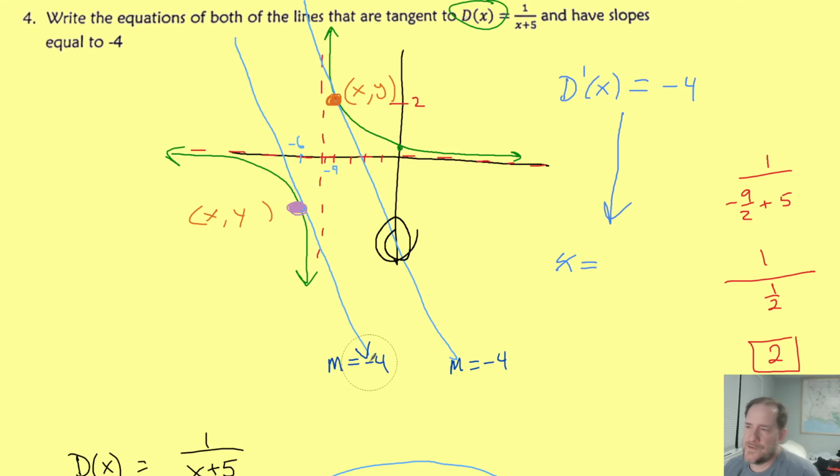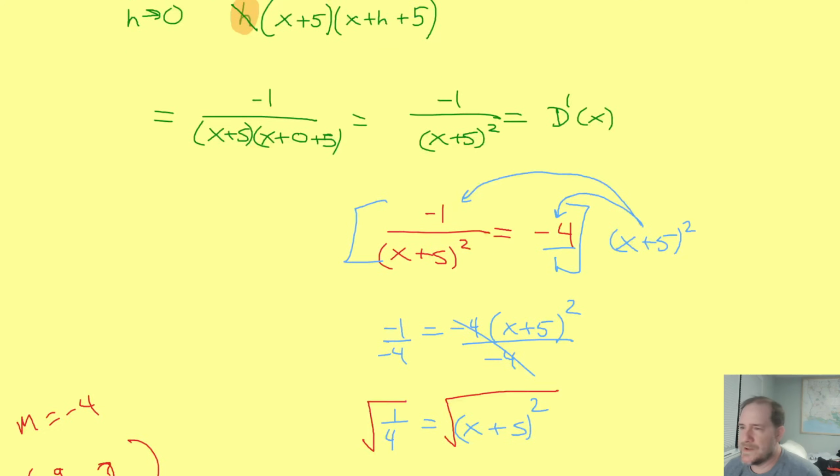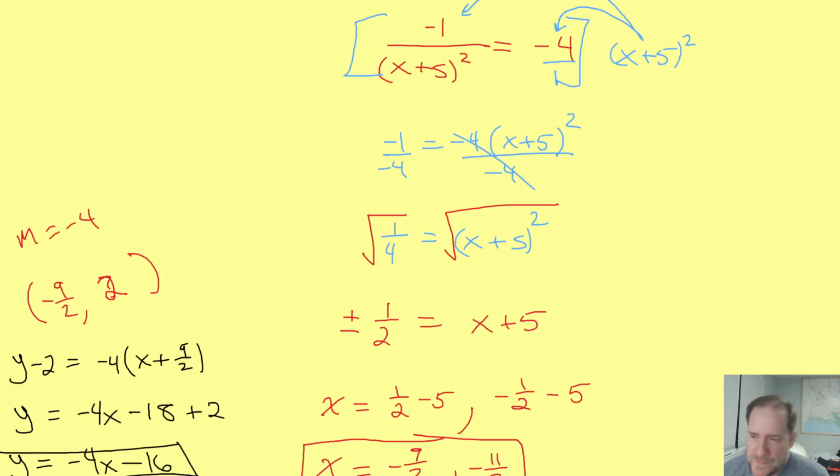Now the other y-intercept we should expect to be a bunch lower. So let's do that too. We're halfway done. This is one of our tangent lines. The other tangent line would still use the slope of negative 4.